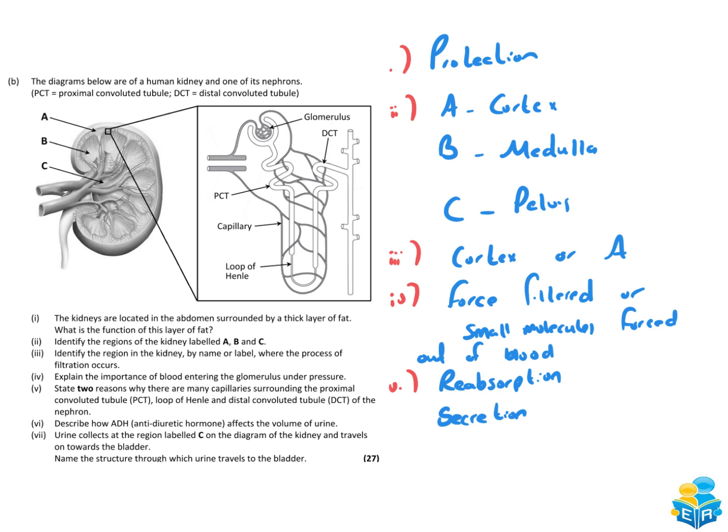Okay, part 6. It says, describe how ADH, antidiuretic hormone, affects the volume of urine. So we really have to focus in here on the volume. We'll give the situation which we saw a couple of minutes ago. If water intake is low, ADH is produced. Water will be reabsorbed, but the volume of urine will be low.